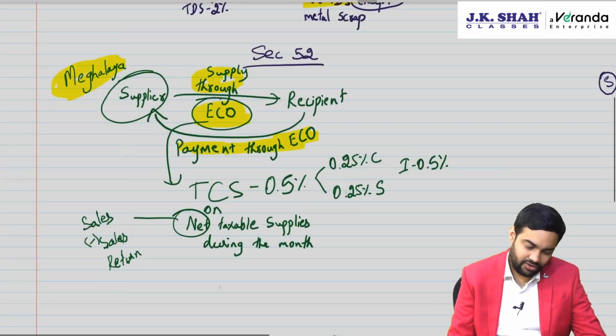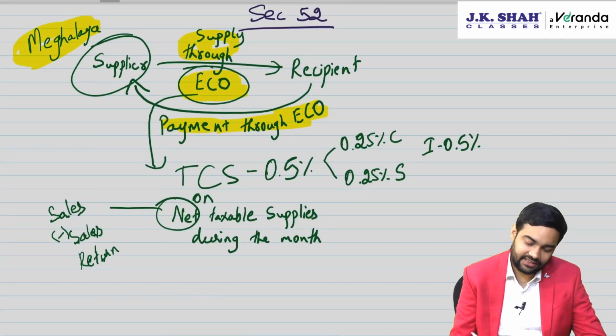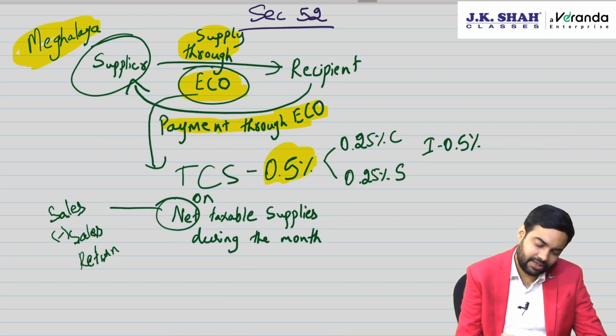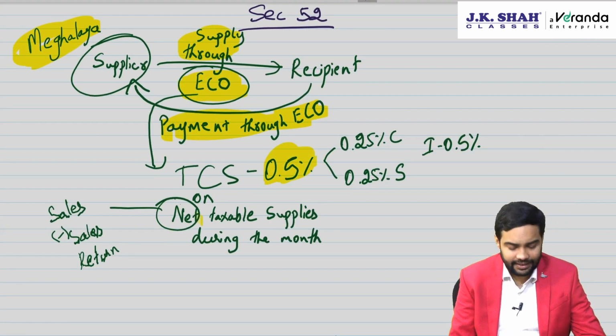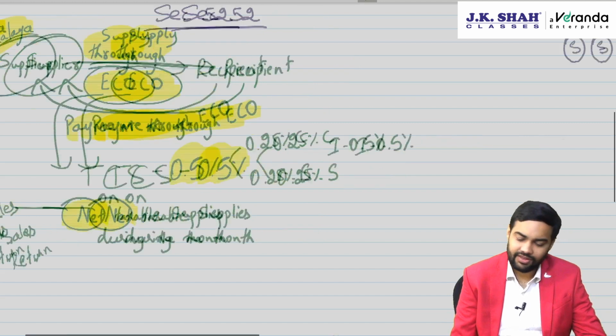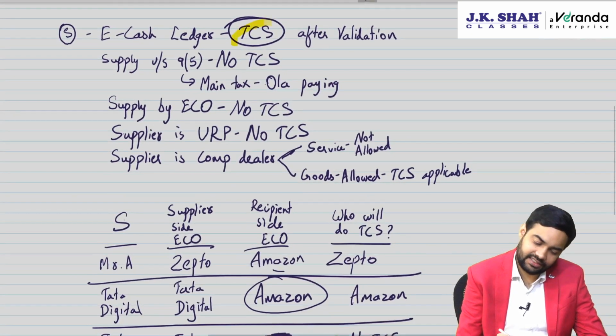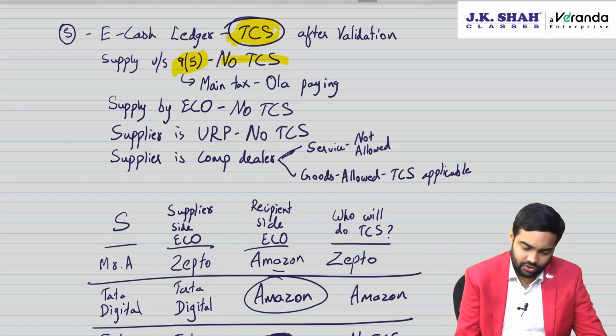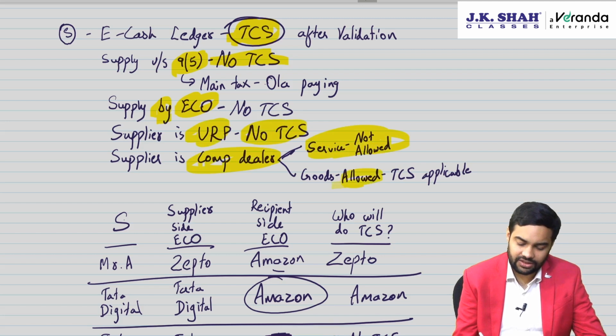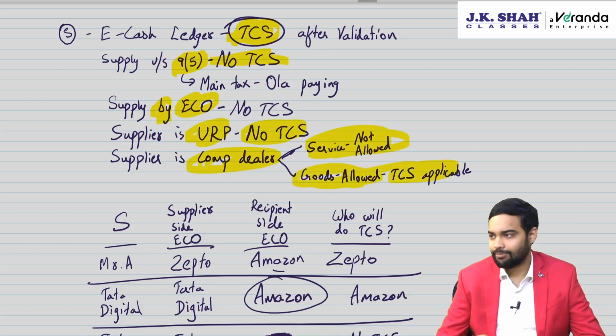Then we spoke about TCS. TCS, the rate is 0.5%. Two conditions to be satisfied: supply through eco, payment through eco. TCS will apply on net taxable supply. Will the supplier get it in his e-cash ledger? Yes, after validation. Under section 9(5), will TCS apply? No. Supply by eco, will TCS apply? No. Supplier is unregistered, will TCS apply? No. Supplier is composition dealer, services not at all allowed, goods allowed, TCS will be applicable.